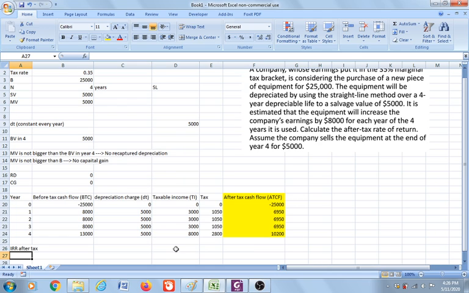In order to do that, we need to apply the knowledge that we have when calculating the IRR. Remember, when calculating IRR, we are setting NPW equals 0.